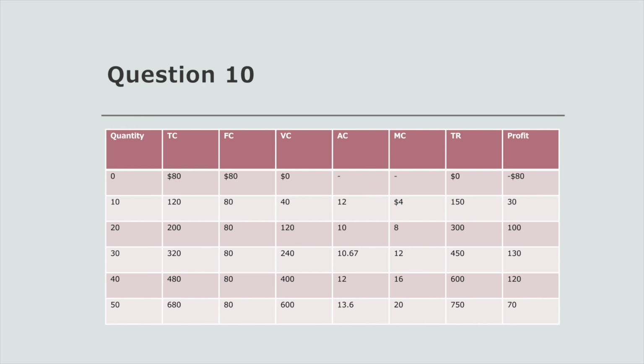Kind of like filling out a Sudoku, we're using the various formulas and the information already provided to make our calculations. For example, for row 4, we have the total revenue as well as the variable cost, and we also know the fixed cost, and that enables us to fill out the rest. The formula that we utilized the most was the one for total cost, which is equal to fixed cost plus variable cost, as well as the formula for total revenue, which is price times quantity. We do end up seeing a linear relationship between the quantity and the marginal cost. And we also see where we hit our maximum profit.